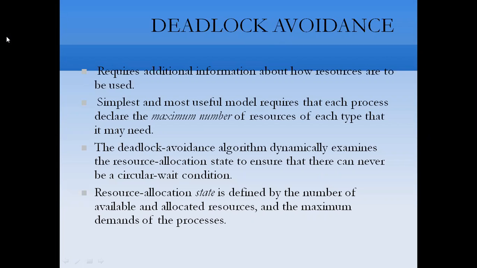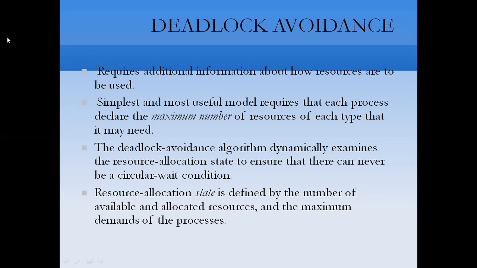An alternative method for avoiding deadlock is to require additional information about how resources are to be requested. The various algorithms that use this approach differ in the amount and type of information required. The simplest and most useful model requires that each process declares the maximum number of resources of each type that it may need.